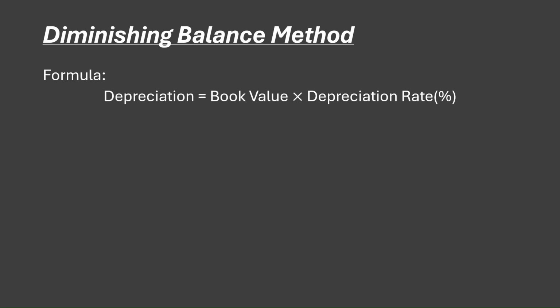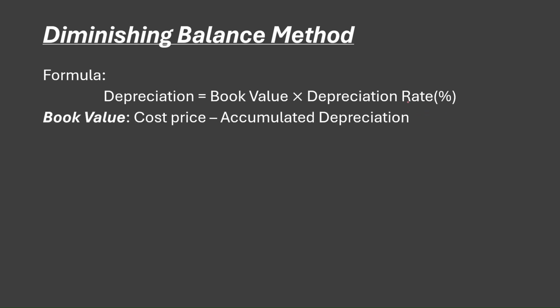Then now we look at the second method of calculating depreciation, and that one is called the diminishing balance method, right? The diminishing balance method. So with the diminishing balance method, our depreciation is equal to what? Our book value. Be careful. The other one, we use the cost value, but with this one, we're going to use the book value. Keep that part in mind. I'll explain what the book value is shortly. Then we're going to multiply it by the depreciation rate, right?